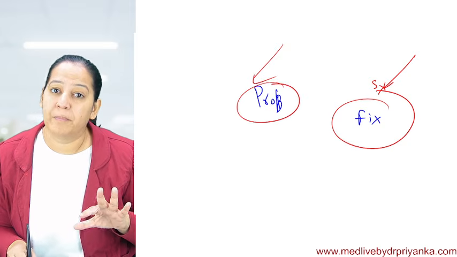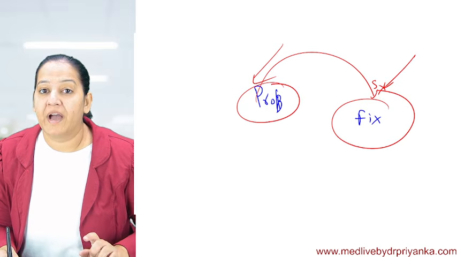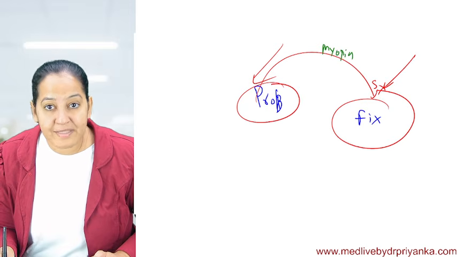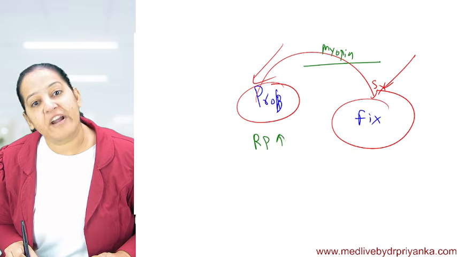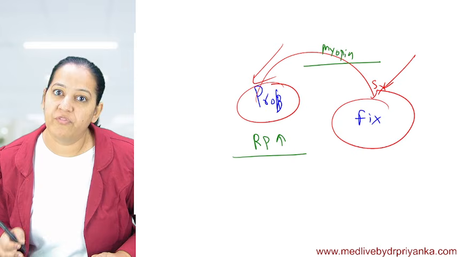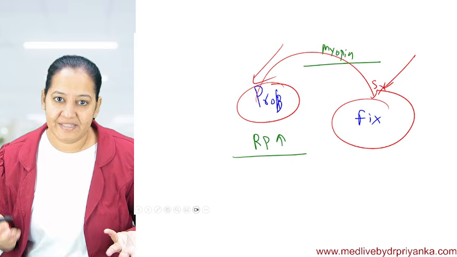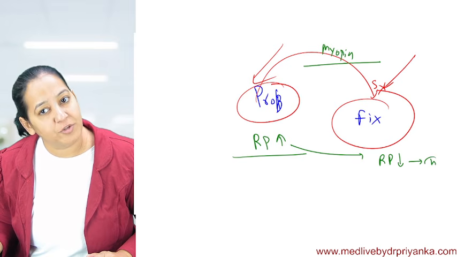First, you understand the problem. Then you understand what you want to fix in the surgery. The problem in myopia is that the eye becomes hyper-refractive. The refractive power of the eye is more. That's why when the parallel rays come from infinity, they converge before the retina. We want to fix it. So by doing surgery, I want to reduce the refractive power and bring it back to normal.